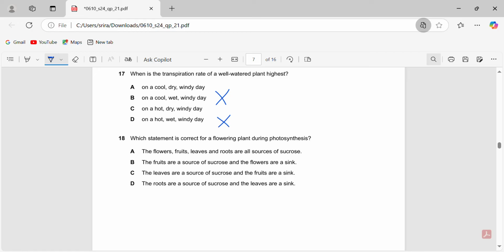So it has to be a hot day because you need a higher temperature. It needs to be dry for lower humidity. Windy because wind speed takes away water molecules. So 17C. Let me just circle that better. 17C.